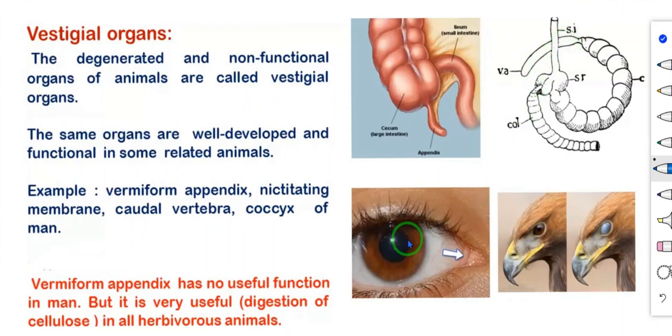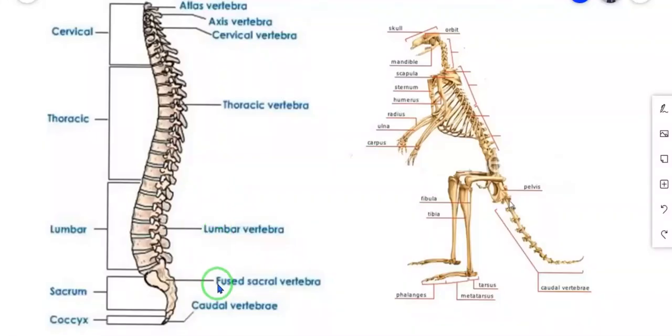The next one, nictitating membrane. This is a nictitating membrane. In human beings this membrane is a vestigial organ, but in birds the nictitating membrane is useful. So it is not a vestigial organ there. With the help of the nictitating membrane only, the bird is closing the eye. So it is useful.